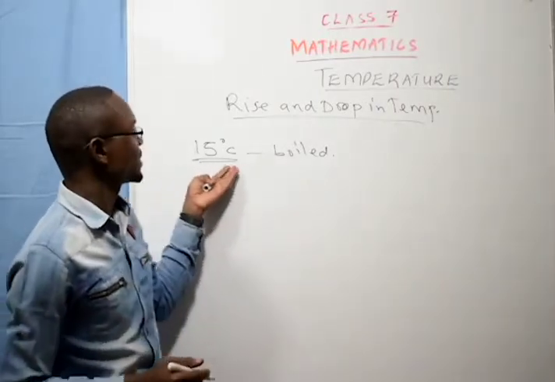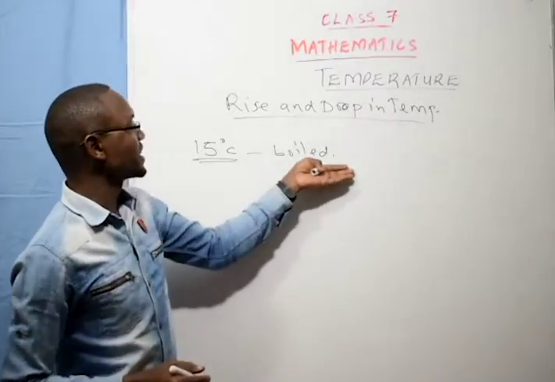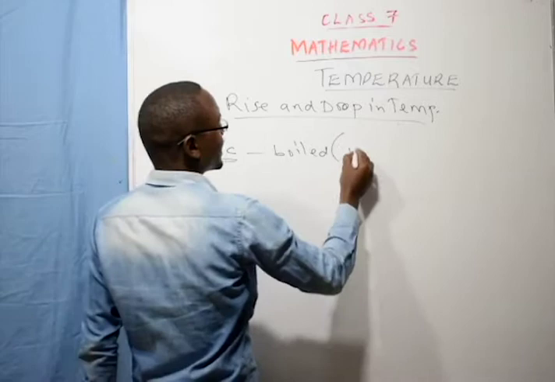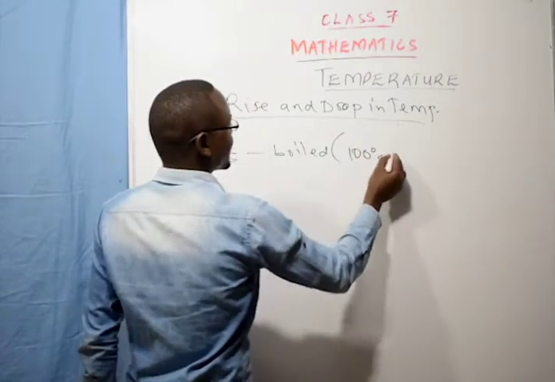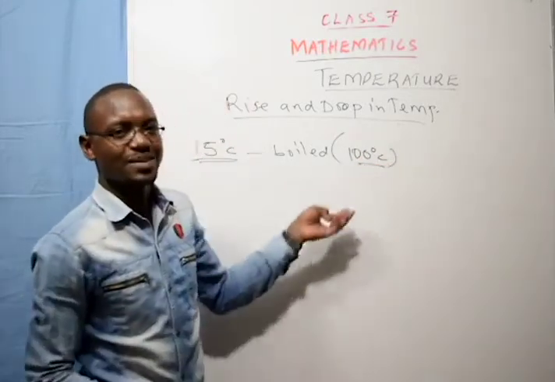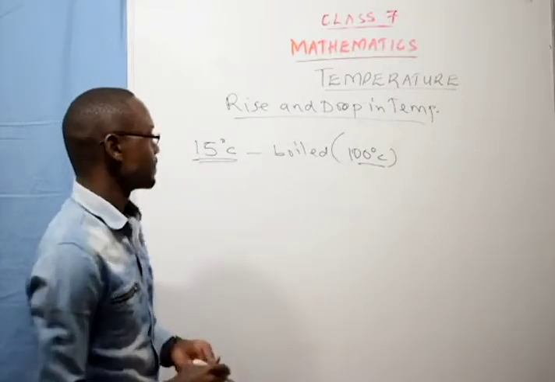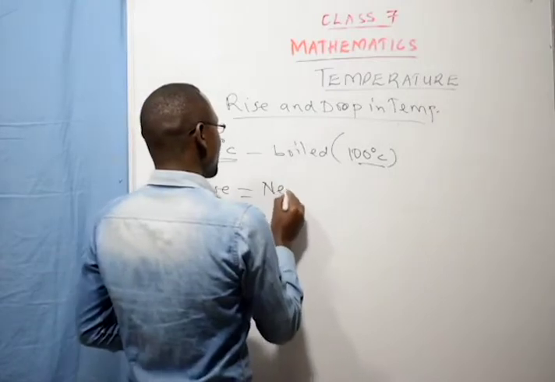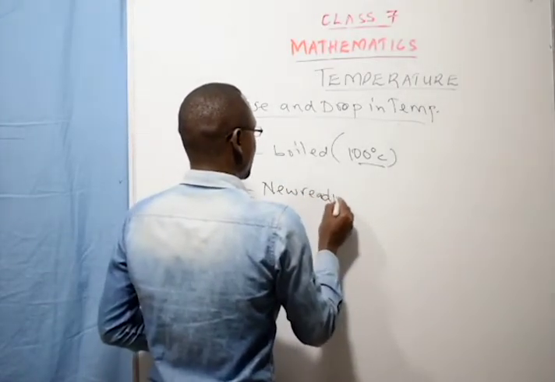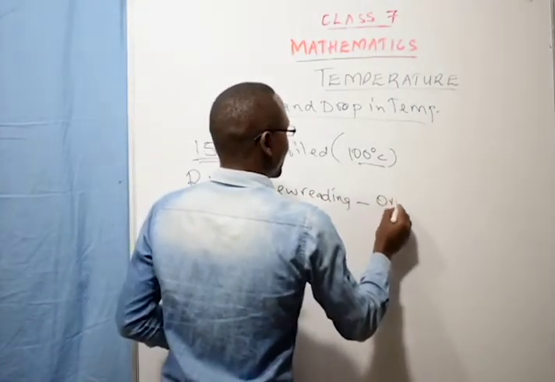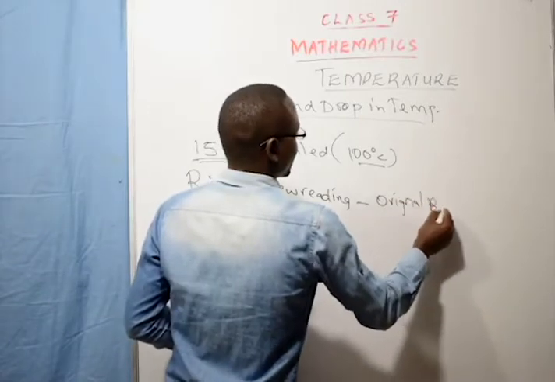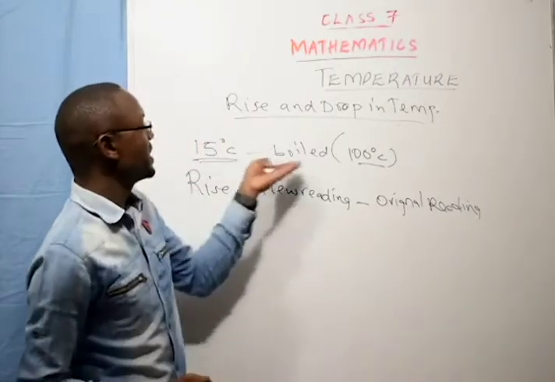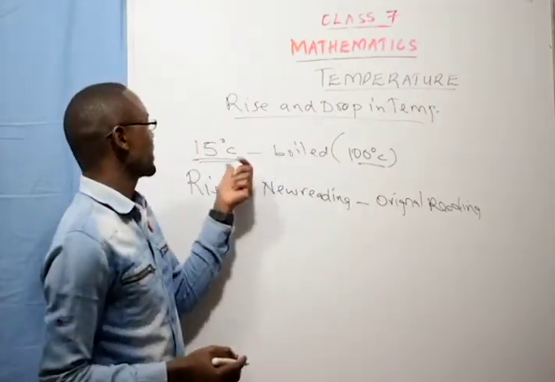Initially, the water was 15 degrees Celsius. So it was heated until it reached its boiling point. I say that the boiling point of water is 100 degrees Celsius. What was the rise in temperature? So to get temperature rise, we take the new reading minus the original reading. The new reading in the thermometer minus the original reading in the thermometer.